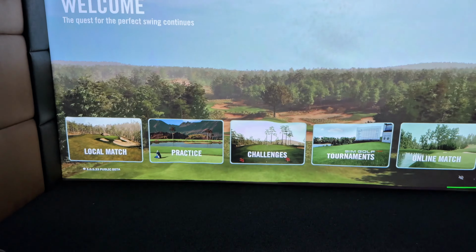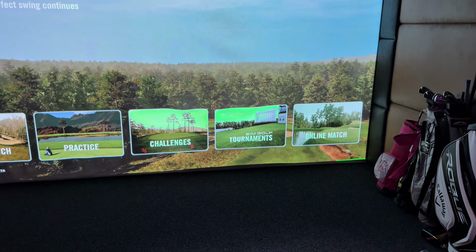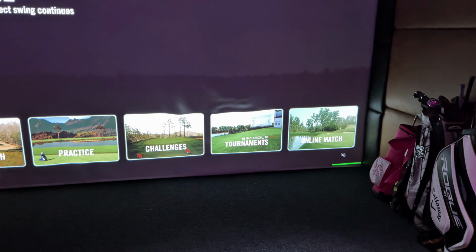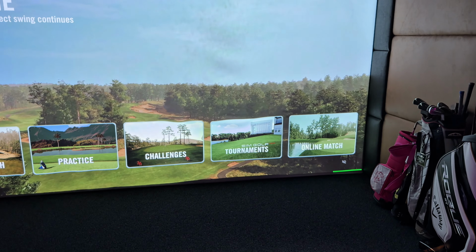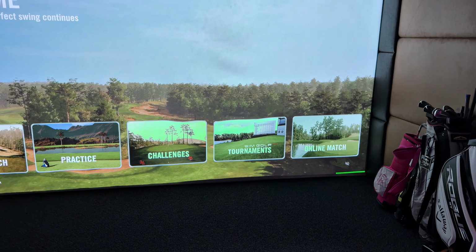SGT, Sim Golf Tournaments. This is a bit of an add-on, so you can go onto Discord, you can sign up for some of these tournaments. I think it's about £40 per year. If you do have the time for it, it is good, but not something I've really explored.